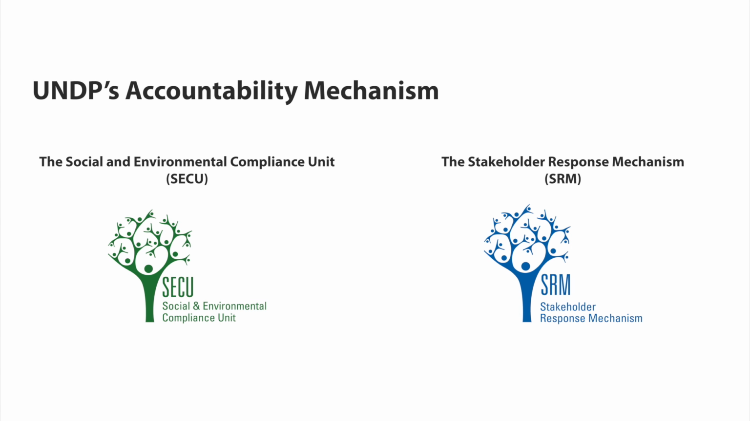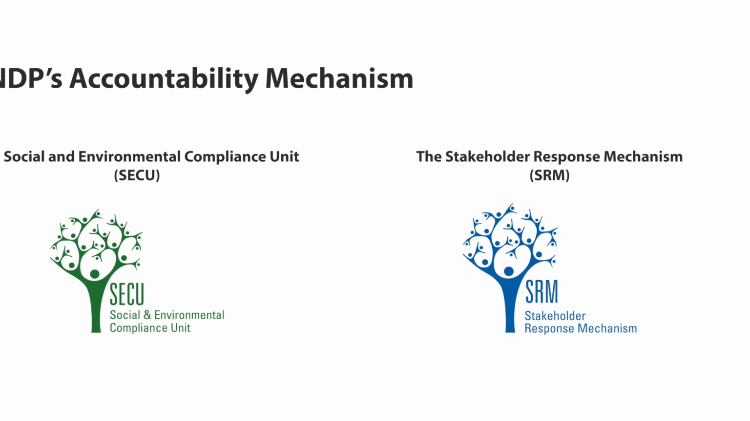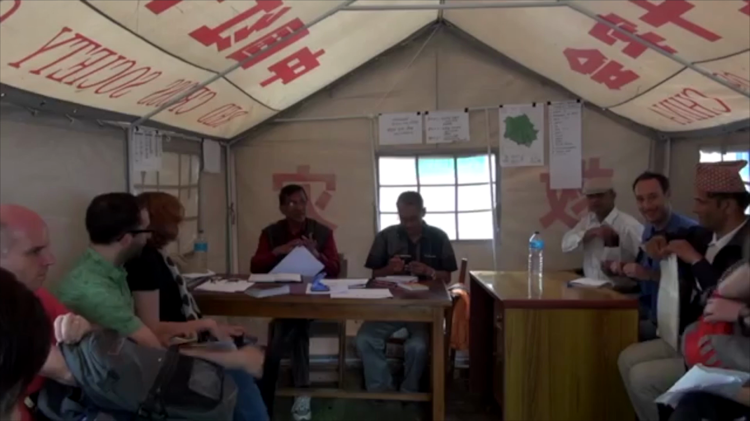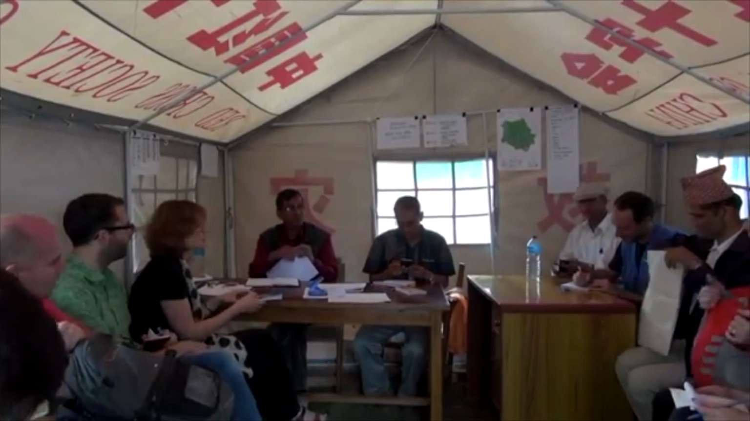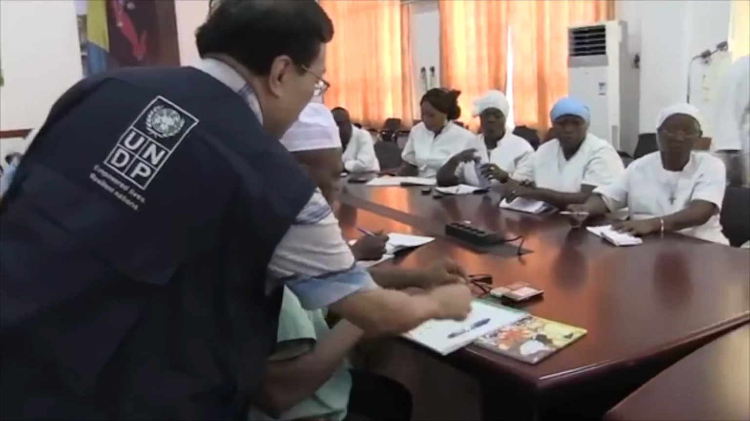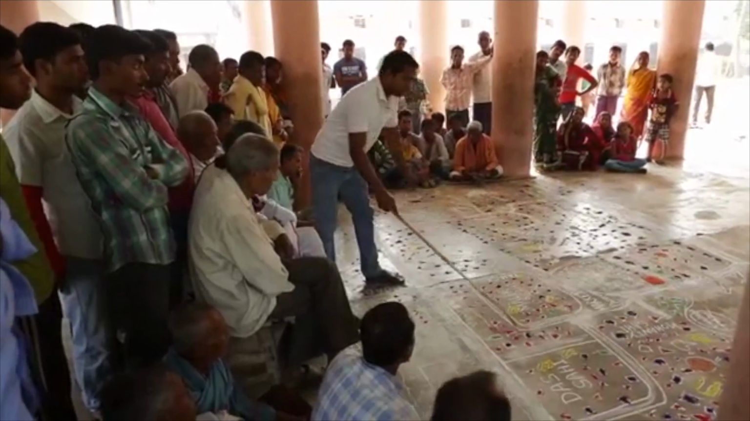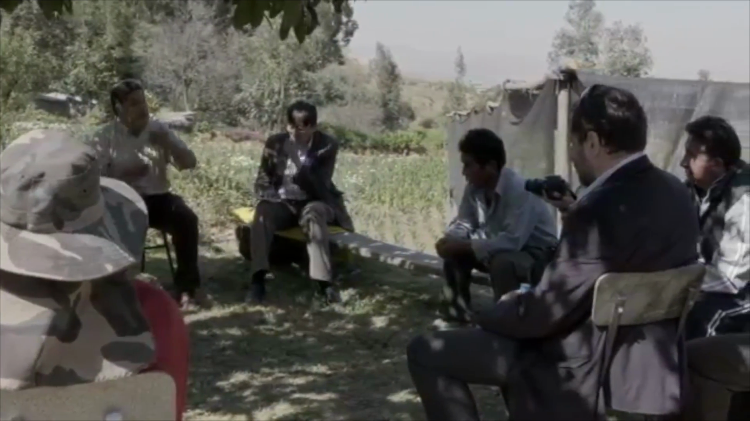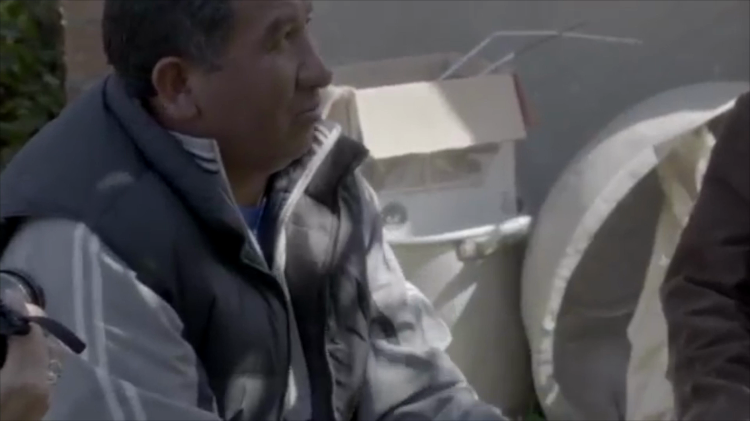The accountability mechanism provides two options for communities: the Social and Environmental Compliance Unit, known as SECU, and the Stakeholder Response Mechanism, otherwise called the SRM. Communities can approach the SRM if they choose to resolve a problem through mediation or other dispute resolution processes. The SRM is an alternative to requesting an investigation through SECU's compliance procedure.